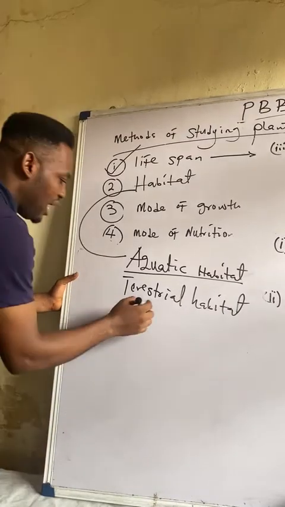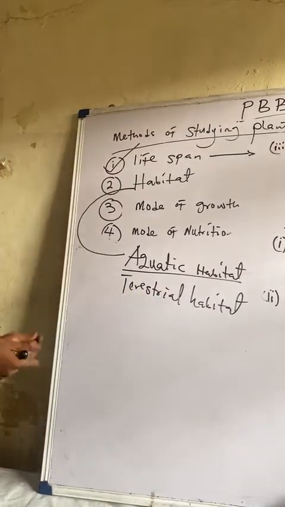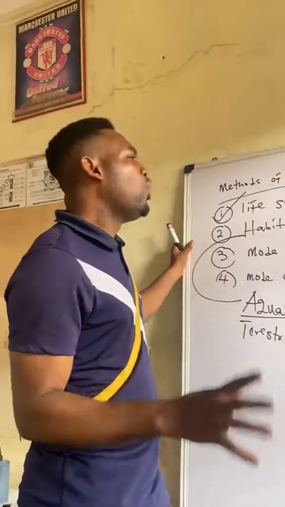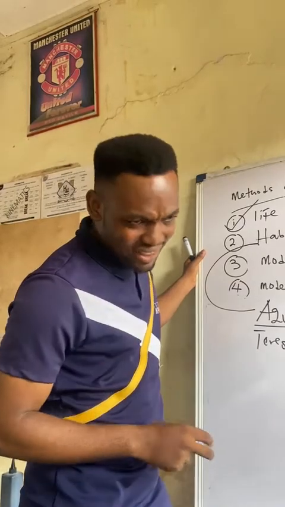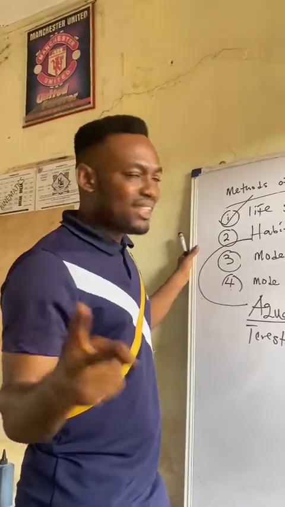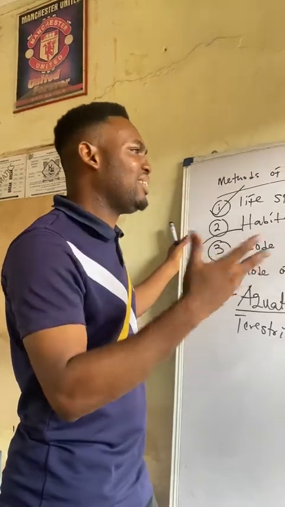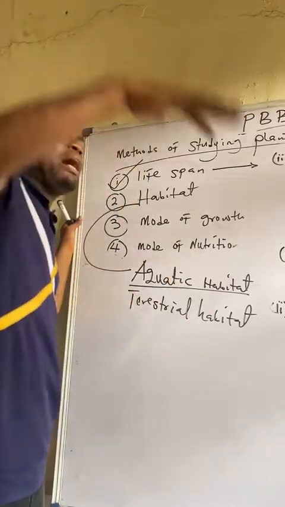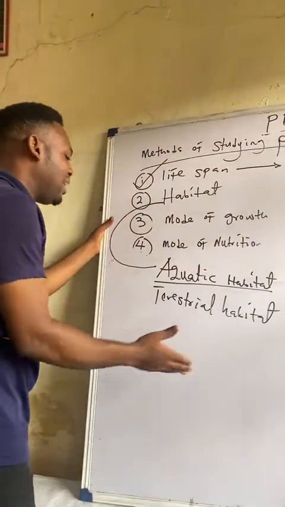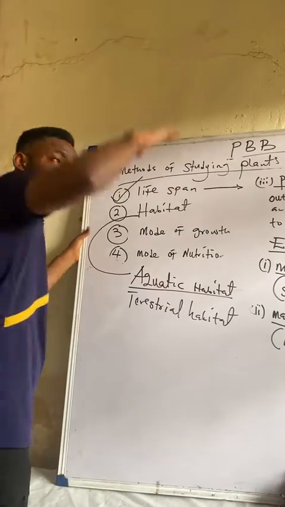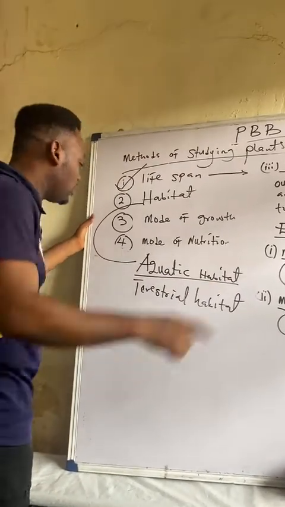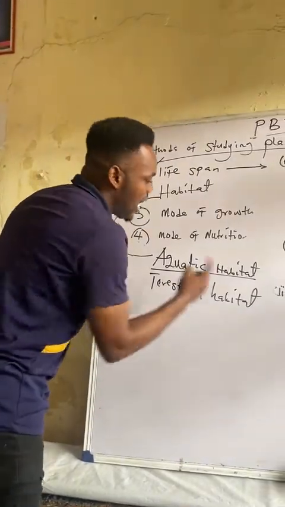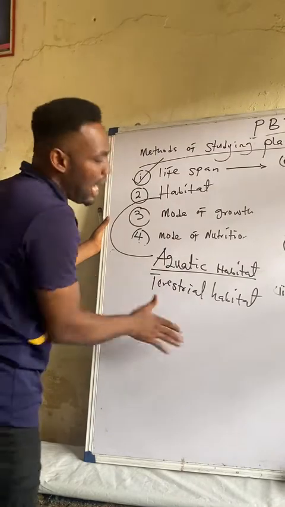All right. Then we have the third one, which is arboreal. But arboreal is not important to us, although it is important to state that we have majorly 2 types of habitats. The reason why some texts say we have 3 types of habitats is because they are trying to include the arboreal. But arboreal is a type of terrestrial, because arboreal means tree-top life. So when we talk about tree-top life, they are all those plants that those birds, monkeys are staying on. They are on land. So we can say arboreal habitat is a type of terrestrial habitat. But for plants, these 2 are important to us.